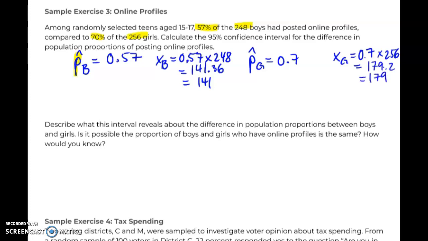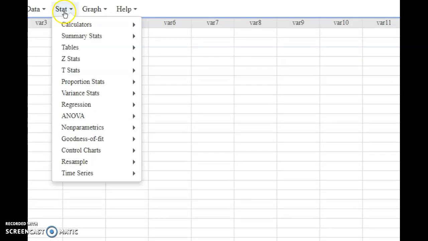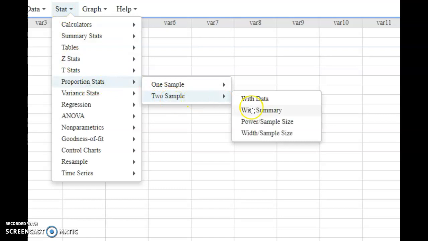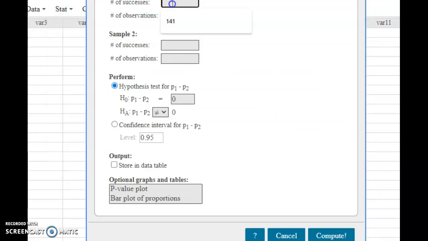All right, we are going to enter this into StatCrunch and calculate the 95% confidence interval for the difference in population proportions. Going to the proportion stats, we're looking at two sample with summary over here. We have 141 out of 248. We have 179 out of 256, and we are finding a 95% confidence interval.